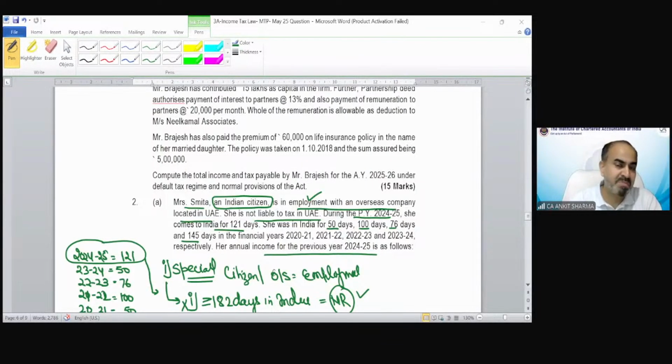And the institute has, I guess, uploaded almost 21 or 22 case scenario cases. In each case scenario that we are going to discuss, there are almost 4 or 5 multiple questions. So if you solve all those case scenarios, you are going to revise the full income tax, and there are more than 100 questions. So of course you should try that also.